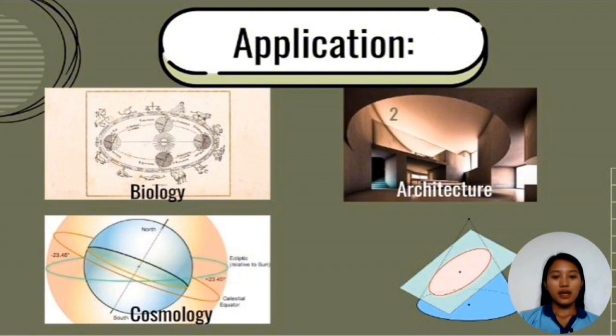And the sum of the interior angles of a triangle will add up to more than 180 degrees but less than 540 degrees. So those are the things that we need to always remember in elliptic geometry.